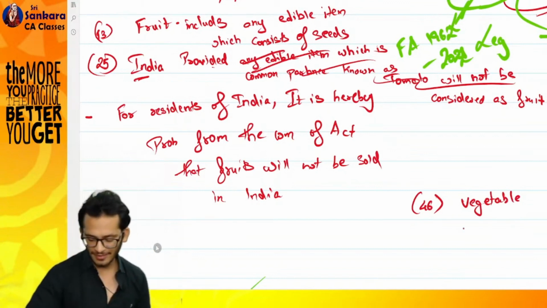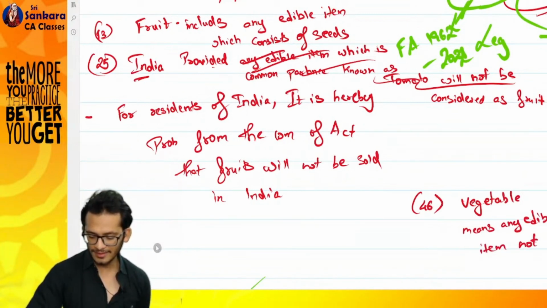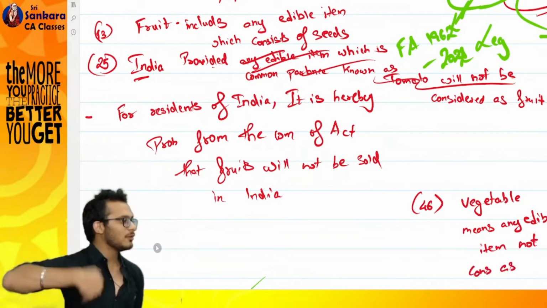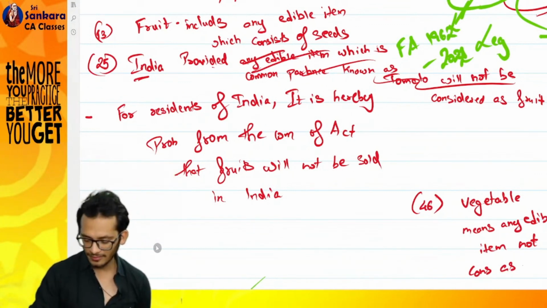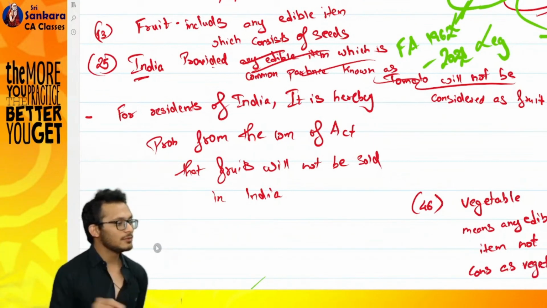Very good. Vegetable means any edible item not considered as fruit. Do you want to take the pain to again define what is a vegetable? When you have already defined what is a fruit, everything balance will be called a vegetable. That's all. Yes or no? This is what is called a vegetable.